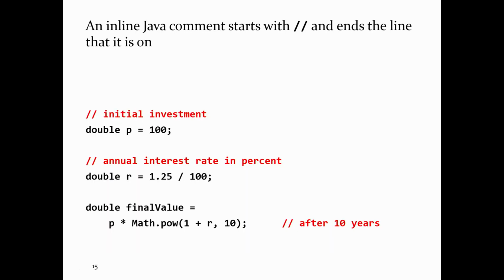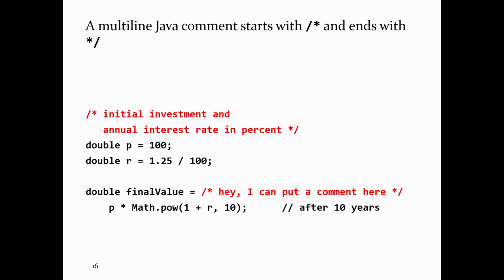In Java, an inline or end-lining comment ends with a double forward slash. So two forward slashes is the equivalent comment delimiter relative to Python in Java. But Java has a second type of comment delimiter as well, so you can have a multi-line comment in Java. A multi-line comment in Java starts with /*, and it ends with the next */. Everything up until the next */ is part of the comment.